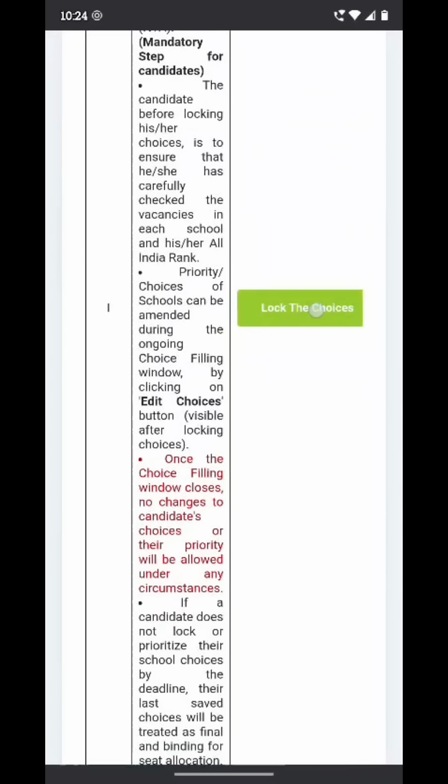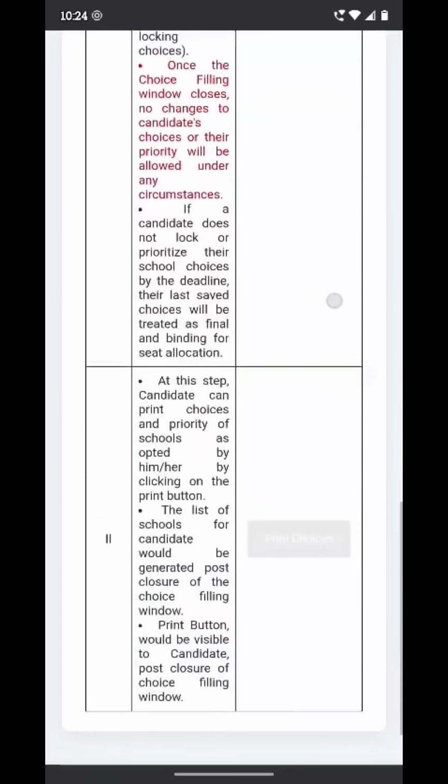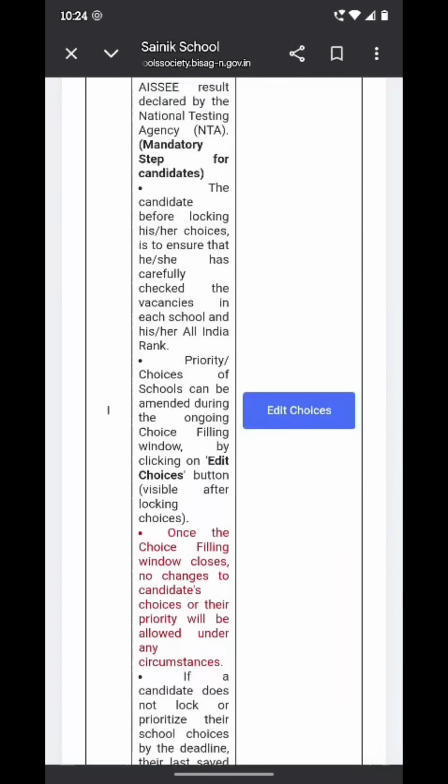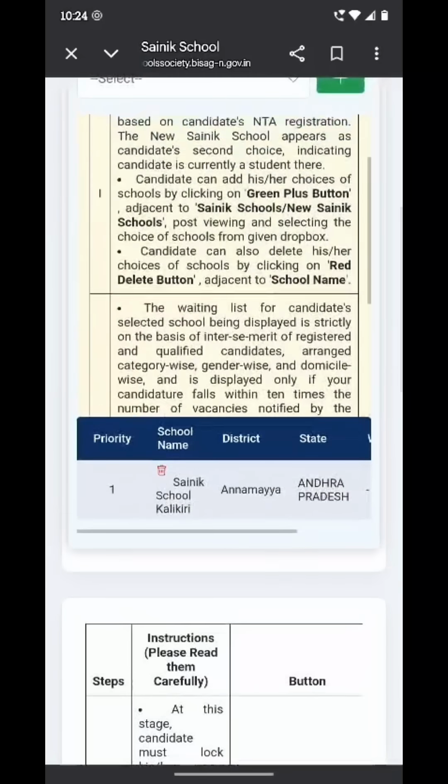So after completing the school prioritization, you lock the choices. Now again, once you lock the choices, don't worry, you have the edit option also. So do it carefully.